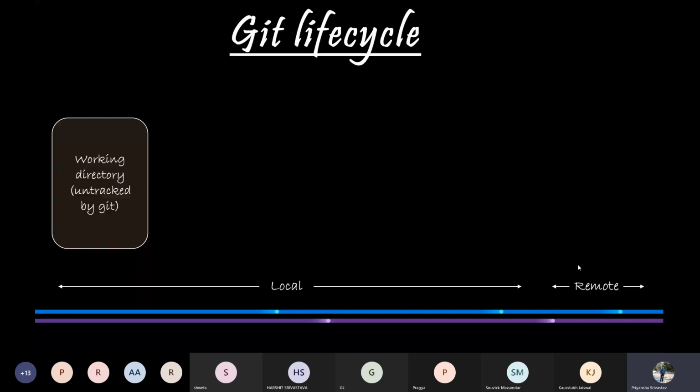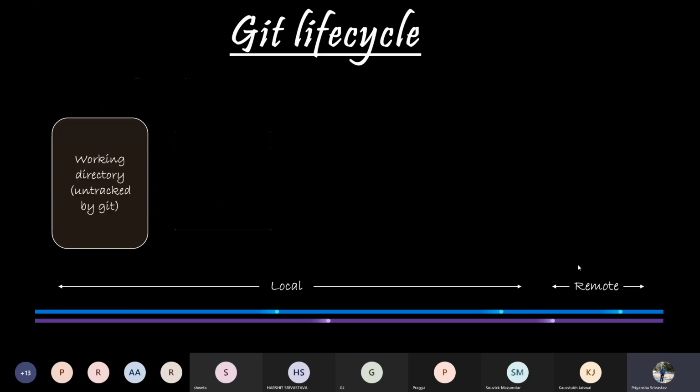So the first step is initializing a working directory. This working directory is basically the location where all the working code will be stored, and this is where the user will be working from. Suppose in your system you create a folder by the name project folder, and you start working from that folder. Then that project folder will be your working directory. It will contain all the resources of the project which we need to work on.